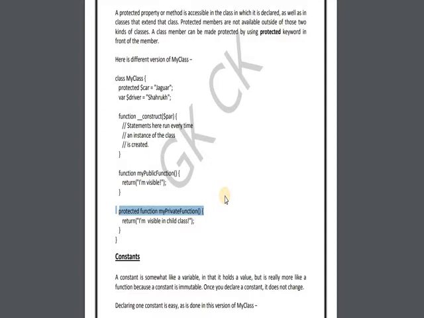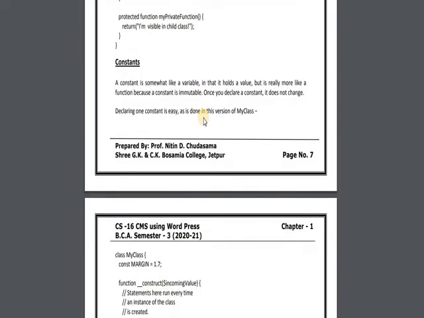It is not possible. But if someone is extending my class and you are using inheritance, then that child class can access this function and this variable. Clear? Got the point? Three things: access modifiers, public, private and protected. If it is asked as a short note, then this is useful. Write a short note on access modifiers.